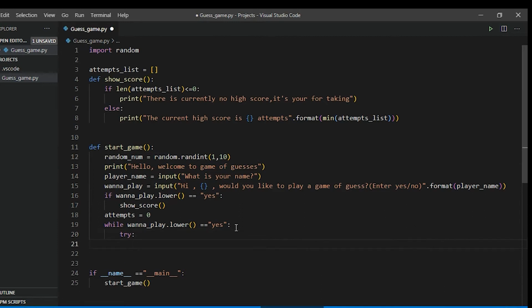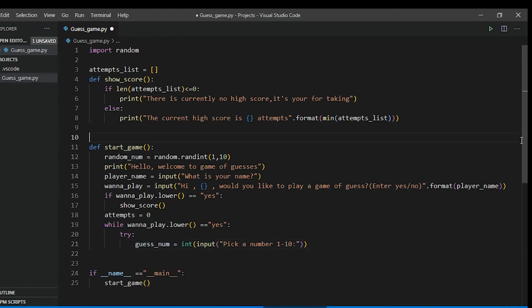So let's code now. Let's ask the user for a number, and let's put it in a guess num variable. So I have declared a guess num variable, and I'm asking them to pick a number from 1 to 10. Now usually in Python the input is a string, so let's convert it into int. Now the input will be between 1 and 10 and it will be stored in guess num.